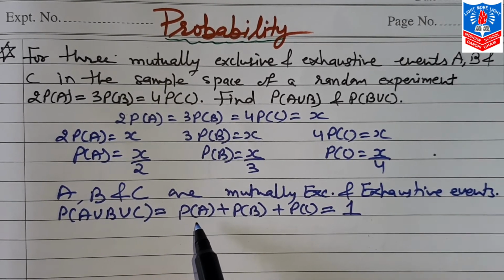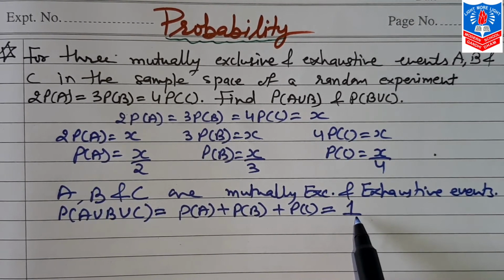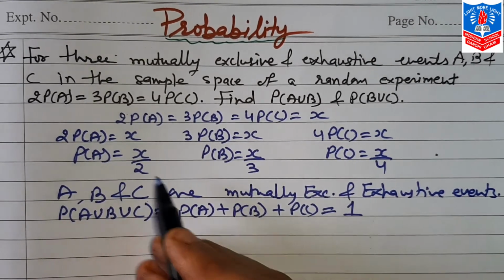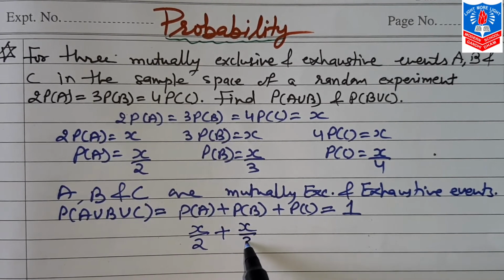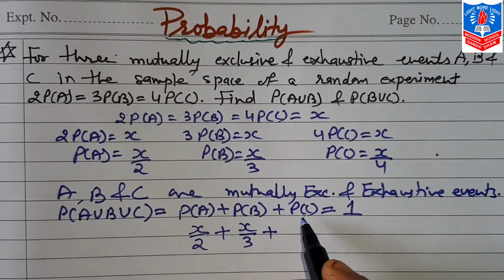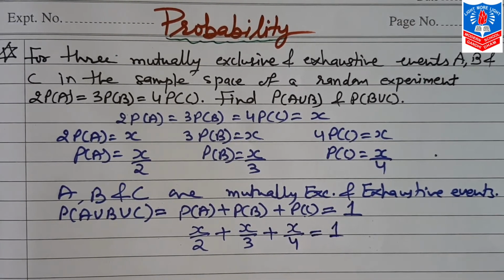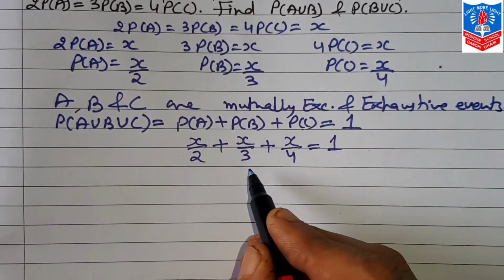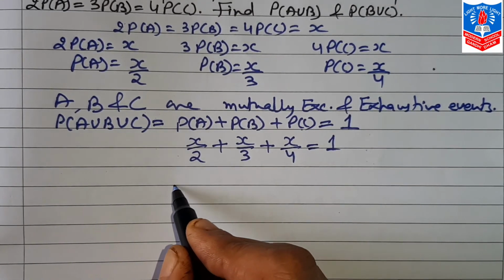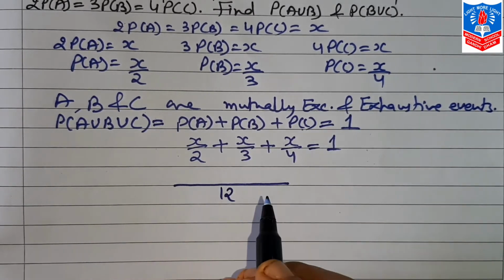So I can write this way, probability A plus probability B plus probability C is equal to 1. Now in place of probability A, I can write X by 2. In place of B, X by 3. In place of probability of C, X by 4, that is equal to 1. Now here 2, 3, 4 are different numbers, so first we find the LCM. The LCM of these will be 12.